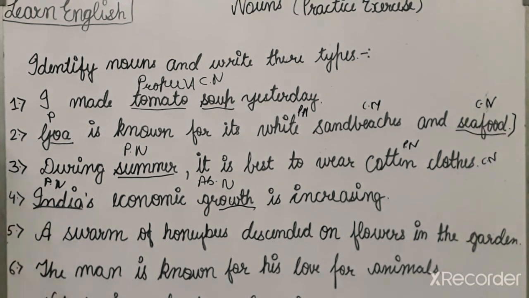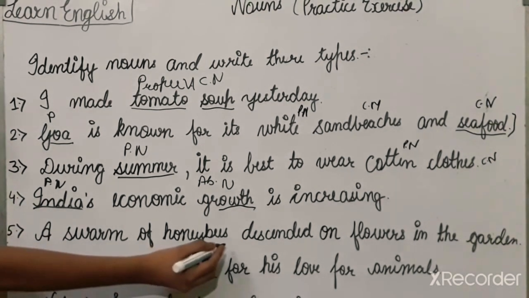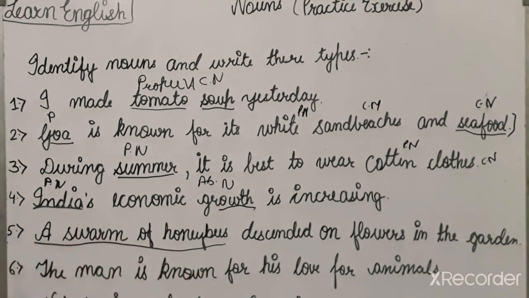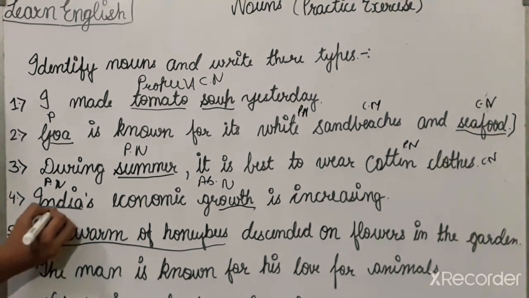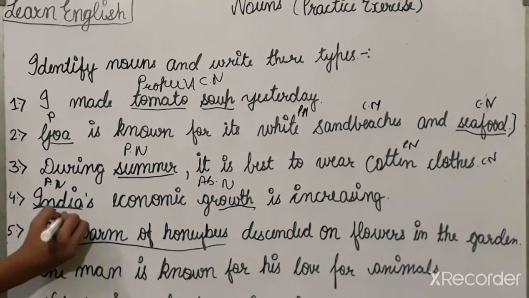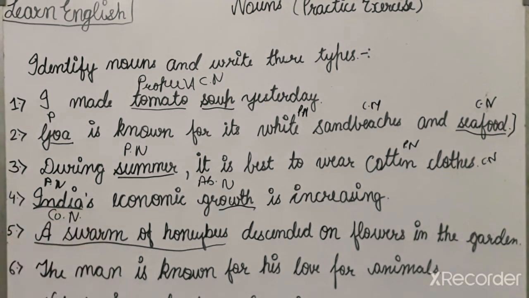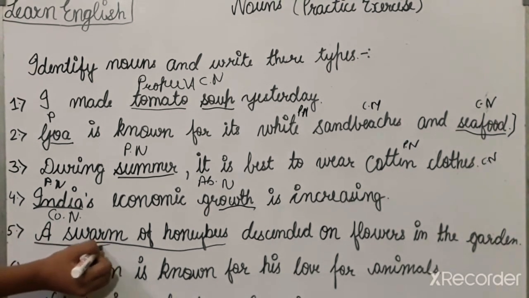Okay. Now next is fifth one: a swarm of honeybees descended on flowers in the garden. A swarm of honeybees is a noun and it is a collective noun, because the collection of honeybees is given to you and the collection of honeybees is called swarm.